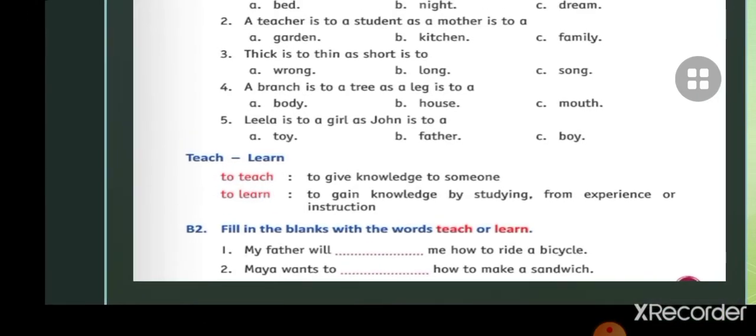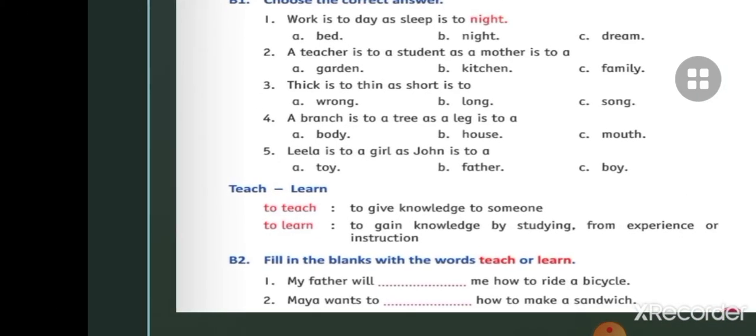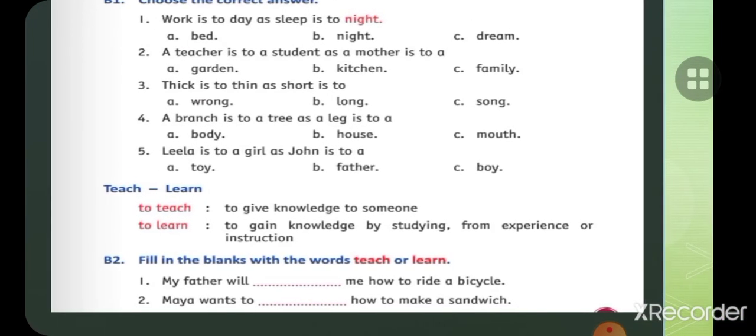Next exercise children, teach and learn. What is teach and what is learn? I will explain to you. Teach, to give knowledge to someone. Teach meaning to give knowledge to someone. When we give knowledge to someone, it's called teach. So I am teaching you.